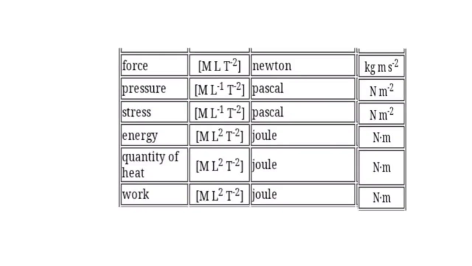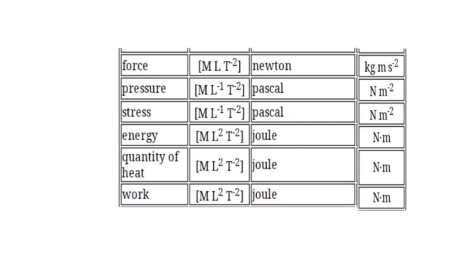Moving towards the derived units, first of all I will tell you what are derived units. The units of derived quantities are derived units. For example, Pascal, Joule and Newton. Today I told you about derived quantities, their dimensions, units and symbols. First derived quantity is force. Its dimension is M L T^-2. Its SI unit is Newton, kilogram meter per second squared.